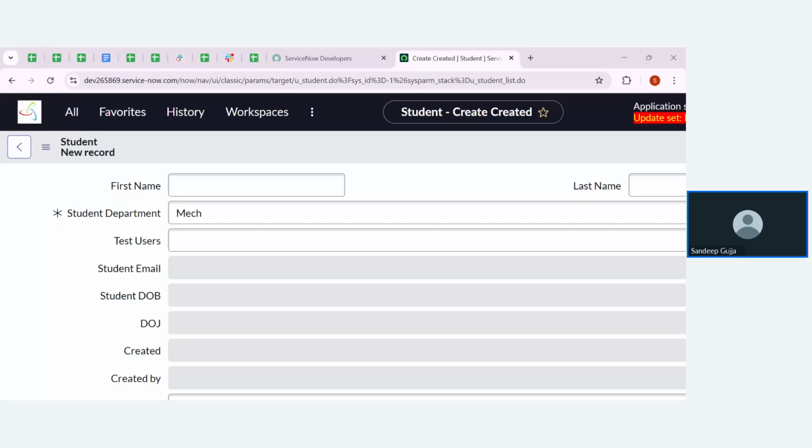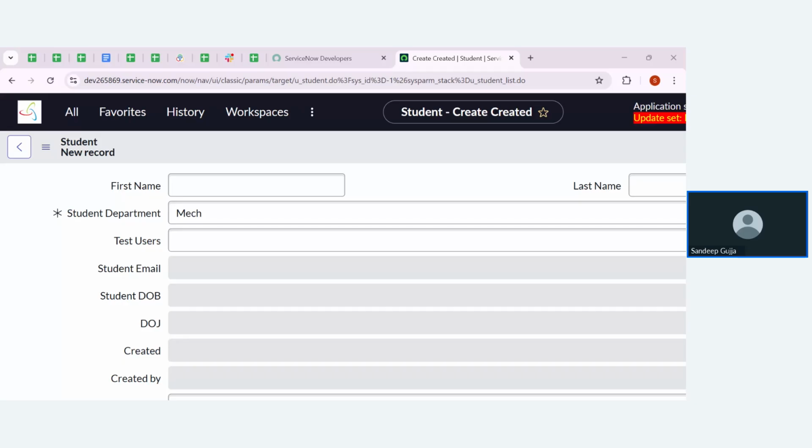So that means whatever data we want to import into this student table, there will be no restrictions. Whatever data is coming from outside is going to be stored in the table. No one is going to stop it, whether it is a mandatory field or a read-only field. There are no restrictions.